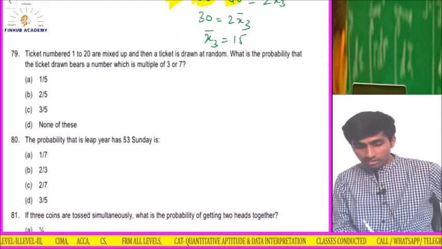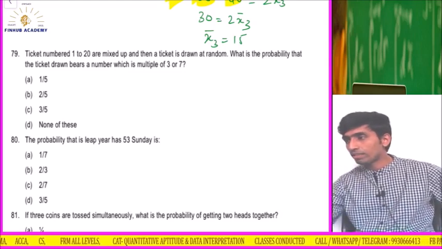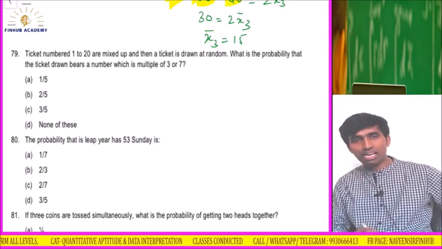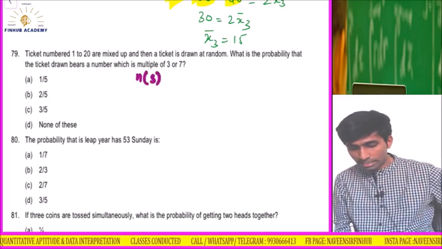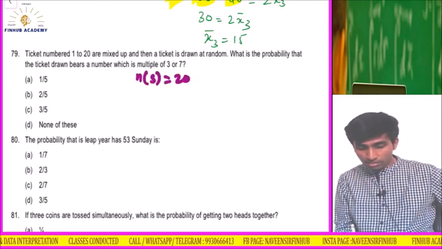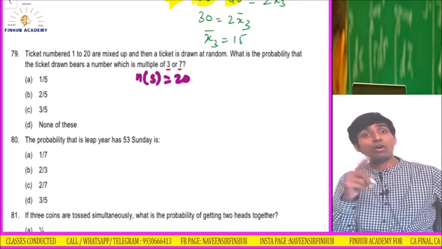The tickets numbered 1 to 20 are mixed up, and then a ticket is drawn at random. Okay, I have mixed the tickets. So my sample space is how much? My sample space is 20. I have 20 tickets. What is the probability that the ticket drawn bears a number that is a multiple of 3 or 7? I did not say 3 and 7. It is 3 or 7.